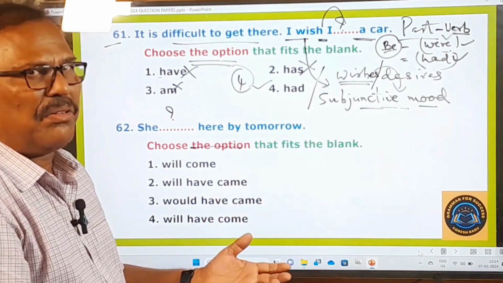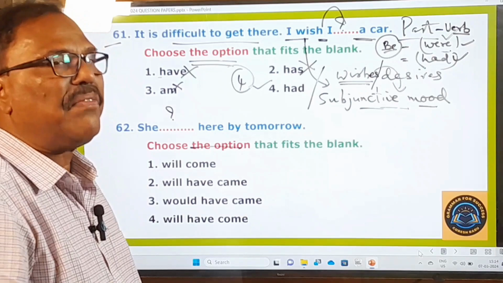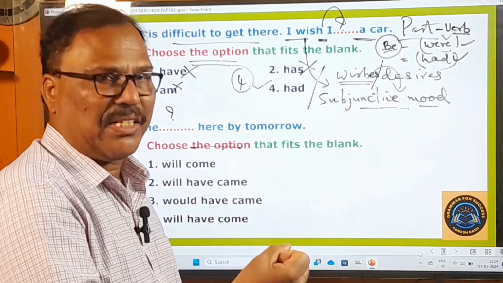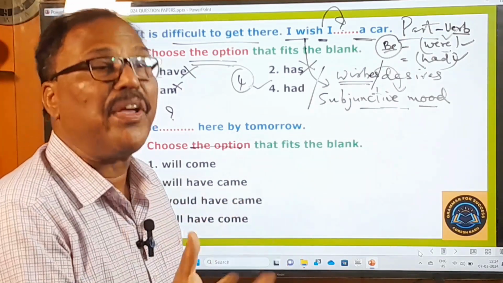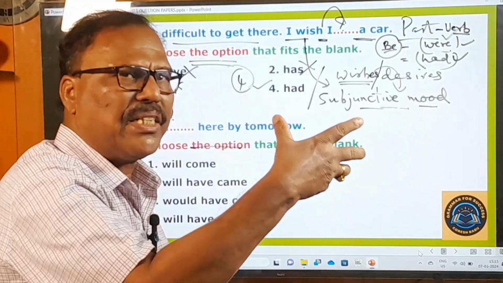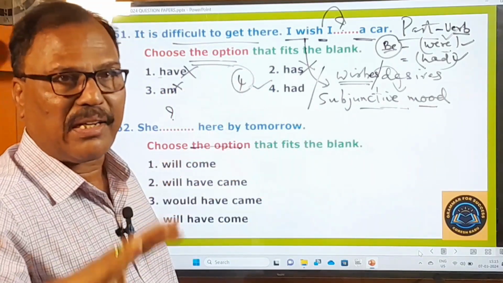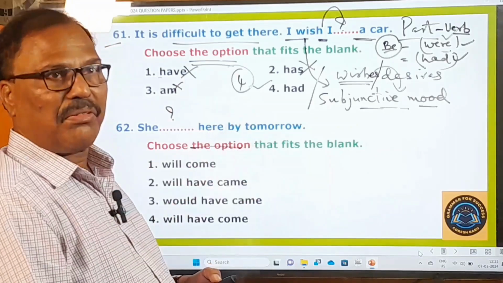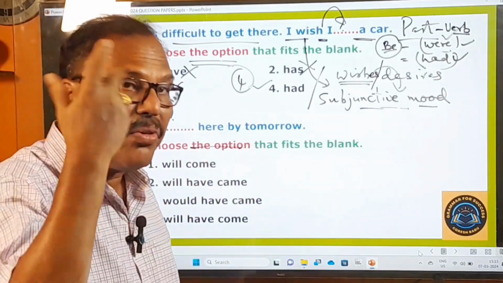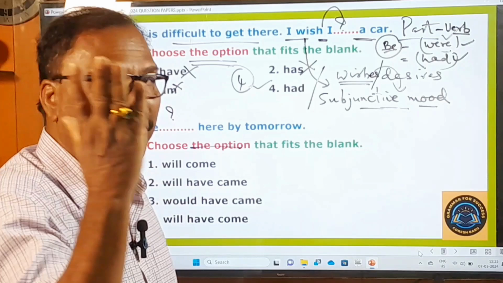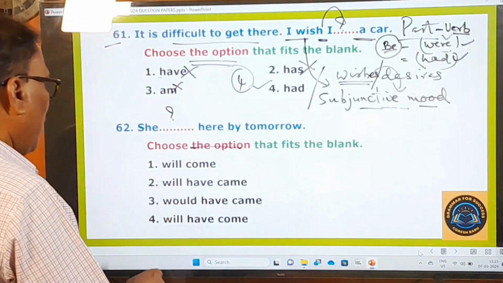And you might have done it correctly, but anyway, I'm trying to explain the things only to let you know where you have gone wrong. Just to check it, and you will also become confident. Oh, I have done all these things correctly, and only these things I have done wrongly. So you understand that point. For that purpose only, I am making this video.